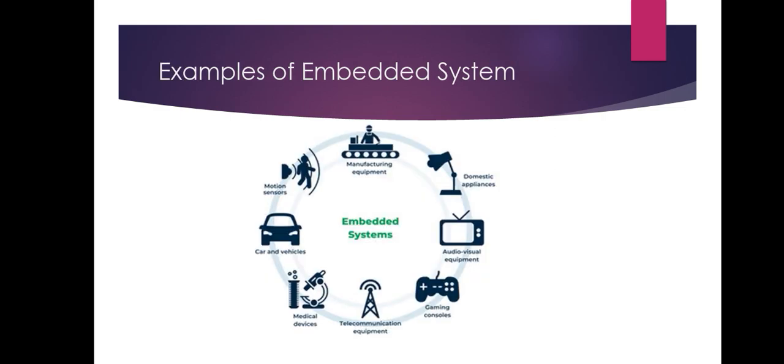Okay, now these are some of the examples of embedded systems. Basically, embedded systems are used in various fields, like in domestic appliances, microwave oven and washing machine are some of the examples of domestic appliances, and then audio visual equipment and gaming controllers, then telecommunication equipment, then even it is used in medical devices, and then cars and vehicles, and then motion sensors, and then manufacturing equipment. So these are some of the real-time examples of embedded system.